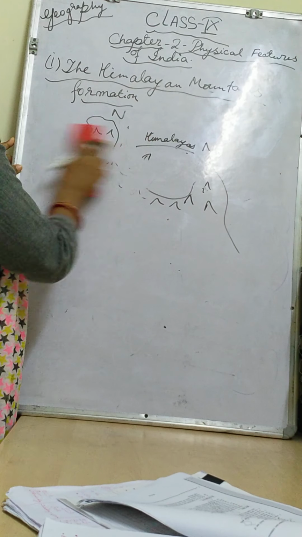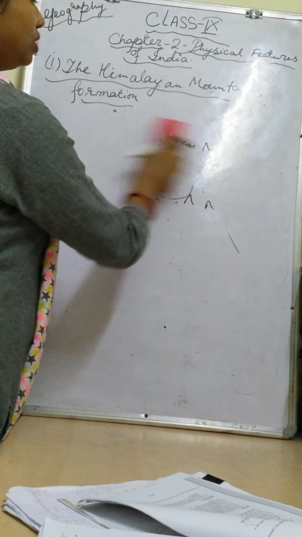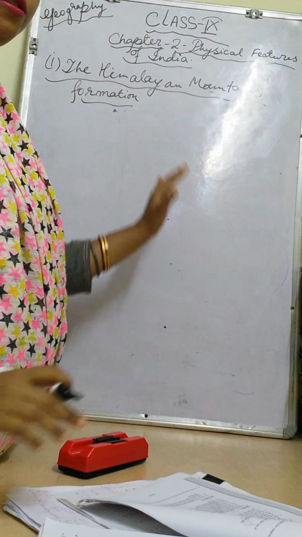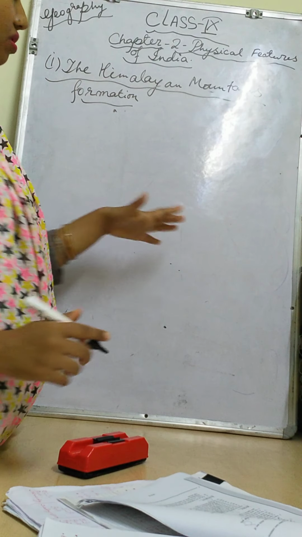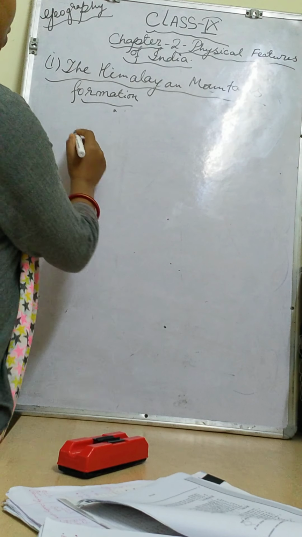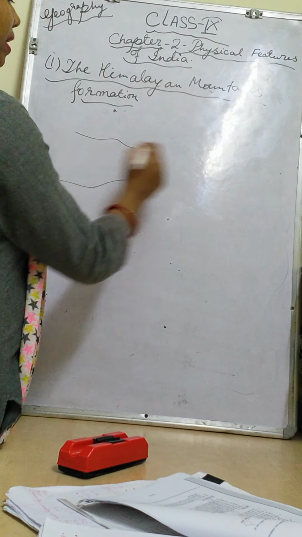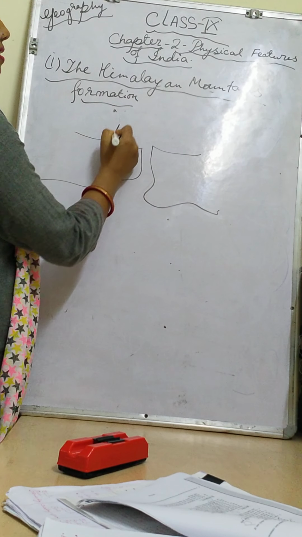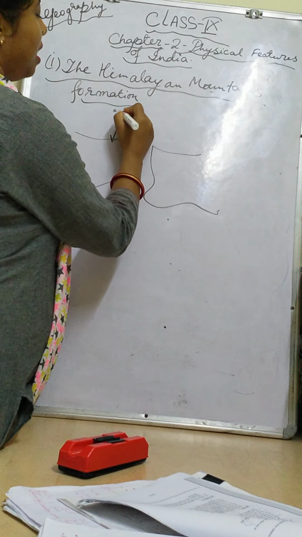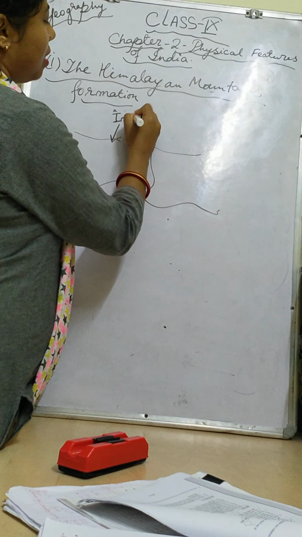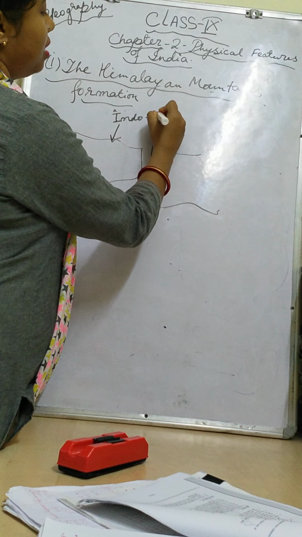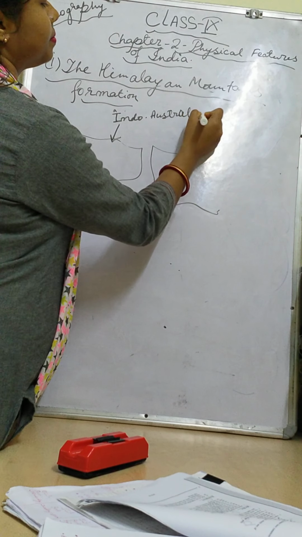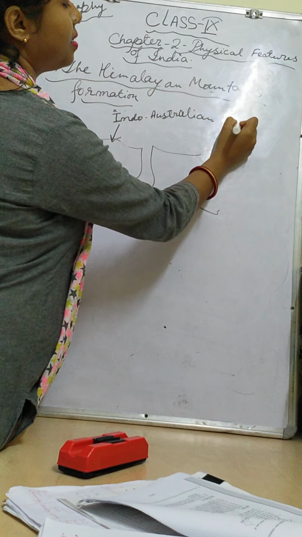Now I will tell you how it has been formed. Here also two plates are responsible for the formation of the Himalayan mountain. One will be called the Indo-Australian plate.